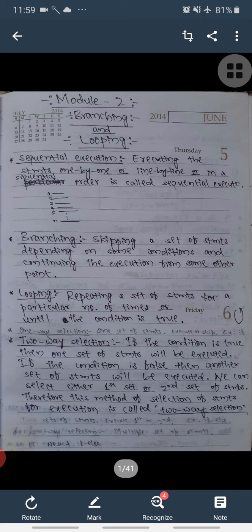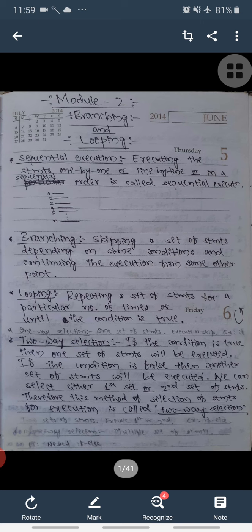And two way selection, as its name suggests, in front of you two options are there. It means that two sets of statements will be there. Either you will execute the first set of statements or else the second set. You will not execute both of them, or else you will skip the first set or skip the second set. You cannot skip both of them.